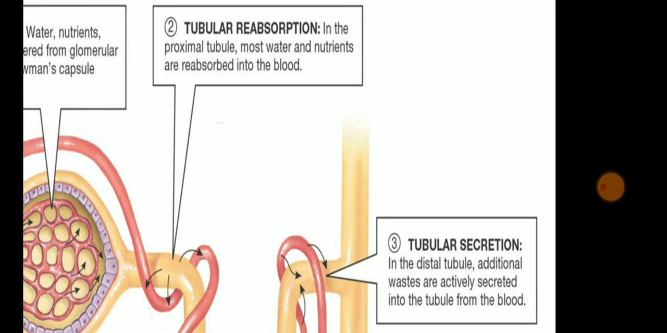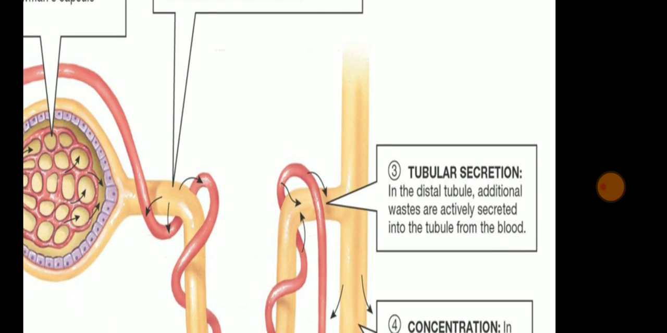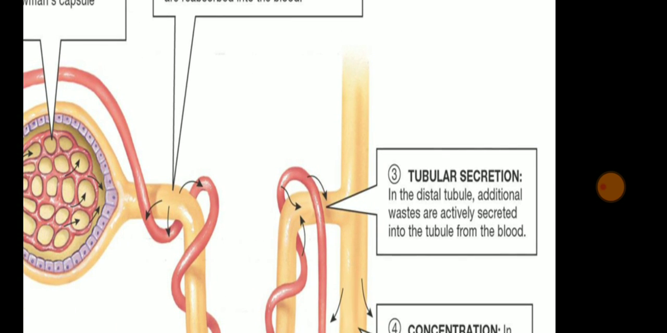After the tubular reabsorption, if any waste product is still there, it needs to be taken out from the material. That is going to take place in the distal tubule. The remaining important products like water and nutrients are going to be secreted in the distal tubule.